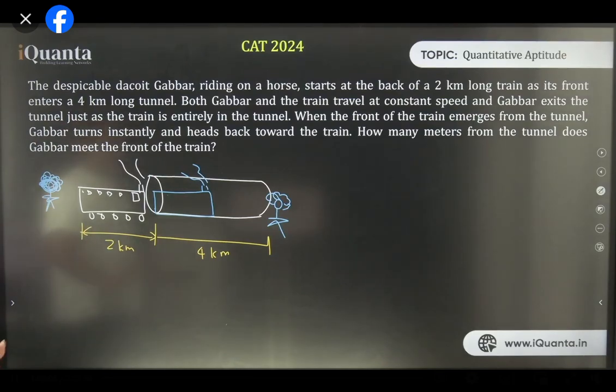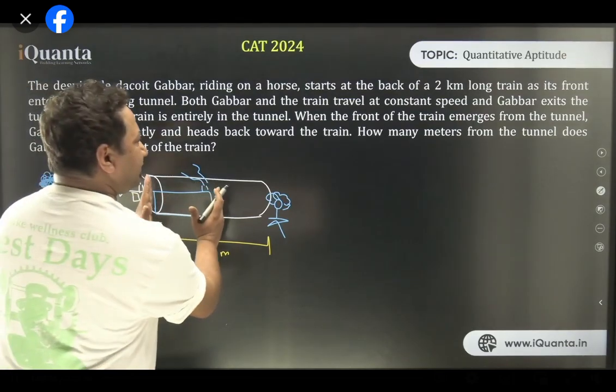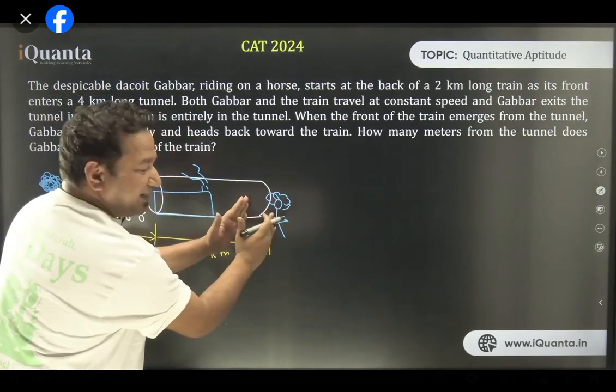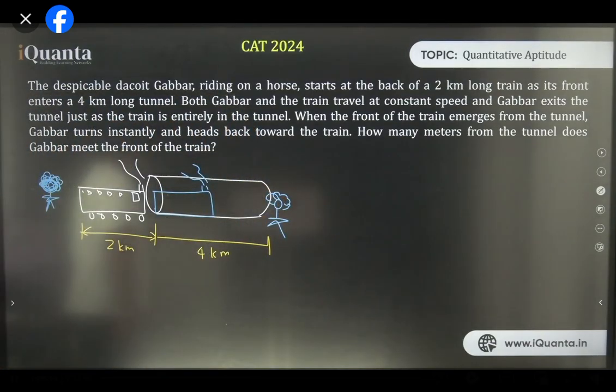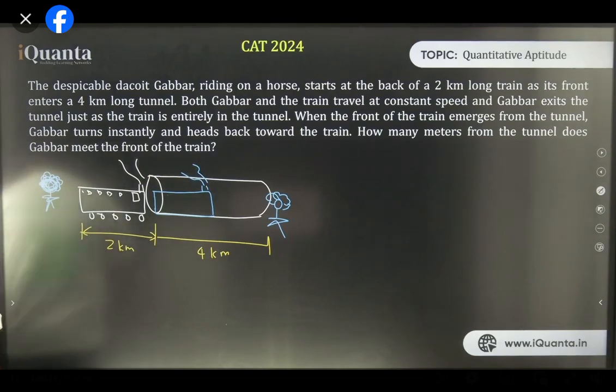Here, after that you will understand. When the front end emerges, now this end comes here. Till that time, Gabbar must have moved away. The moment it emerges, Gabbar starts following it back. Now I think the question is clear. Try to solve it. I think the moment I made the diagram, you got the answer.